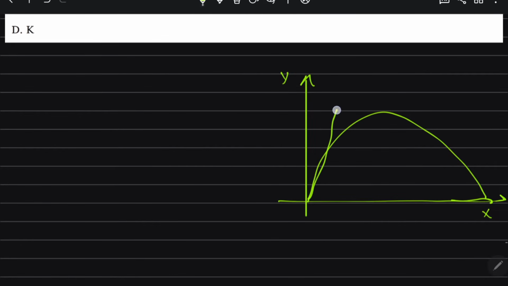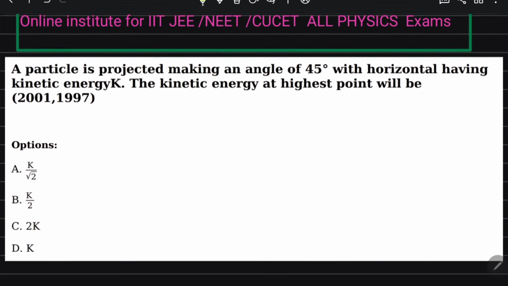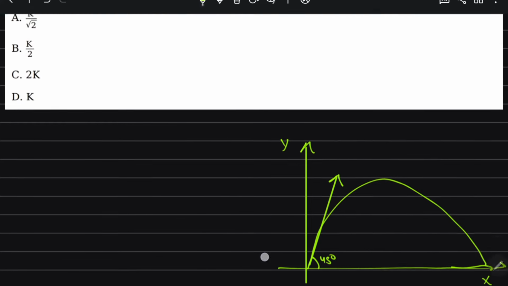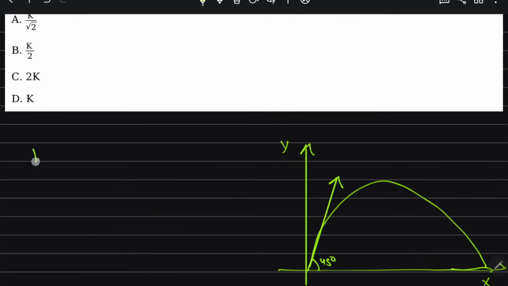If we project a particle at an angle of 45 degree with the horizontal, the initial kinetic energy is half m v square.